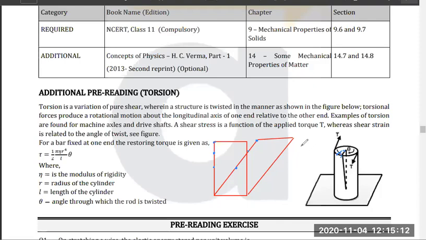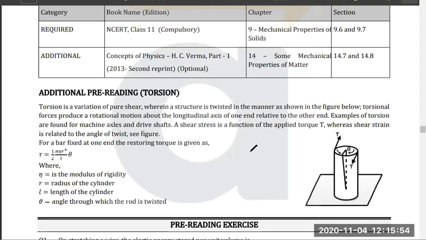We know that stress, when you talk about normal stress or shear stress, was the change in this position. Yes or no? Now, in this case, what do you think the torsion should depend on? Just consider the factors. So shear stress in this case is called torsion, as simple as that. Shear stress when torque is applied is called torsion, or torsional stress. It's the same thing. And this is your torsional force.